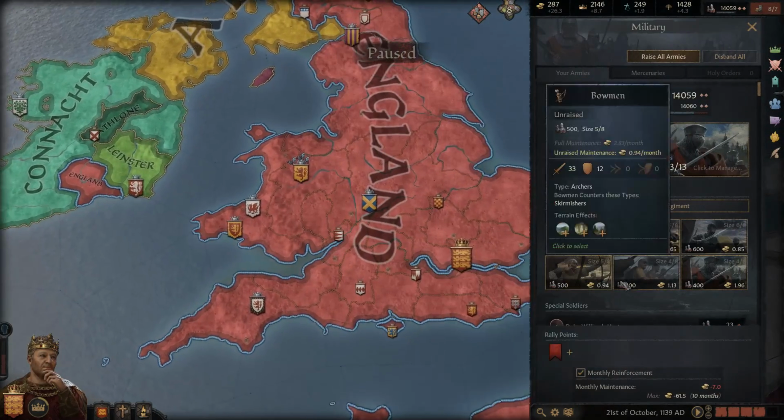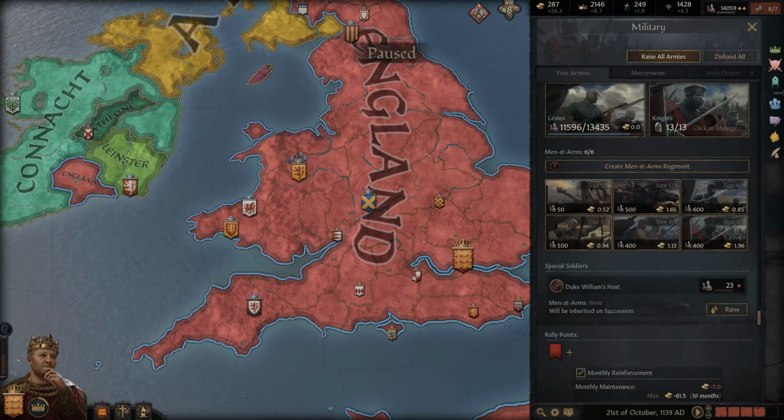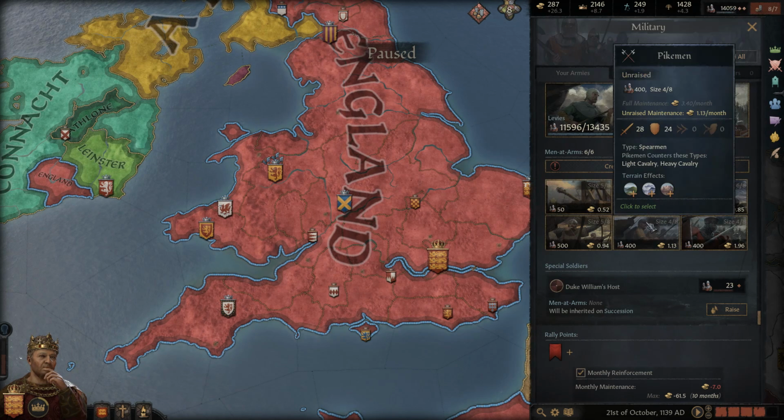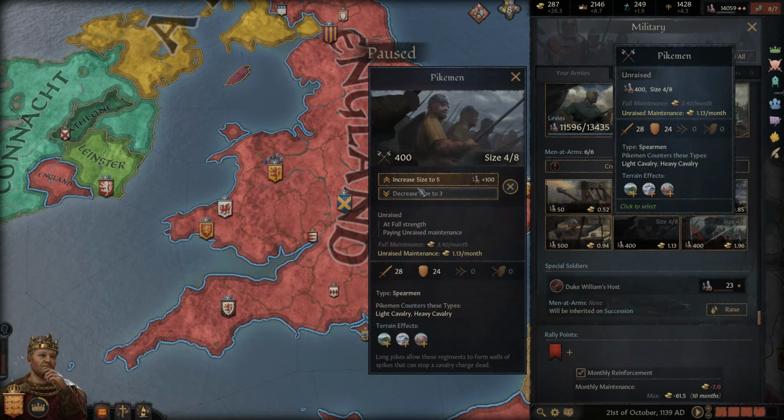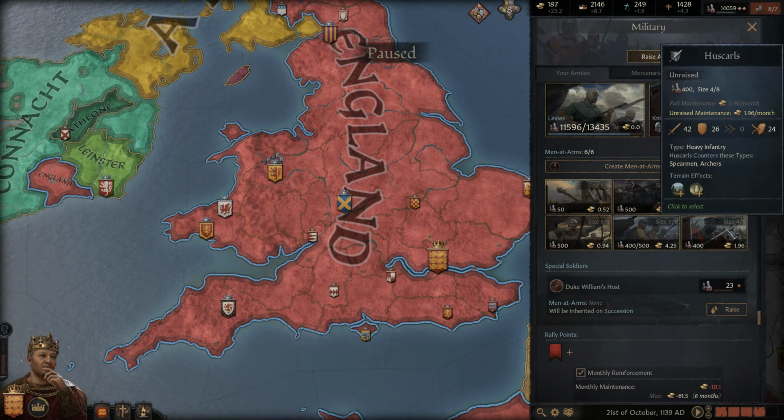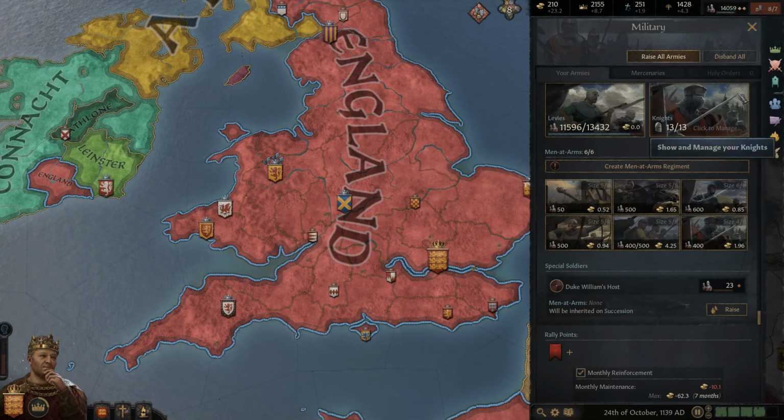We could also improve our men-at-arms. We haven't finished up with these yet. There's still room to improve here. Let's go and increase the size there, and that's probably gonna be all that we had the money for right now.